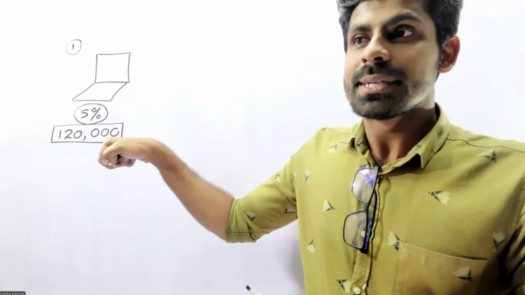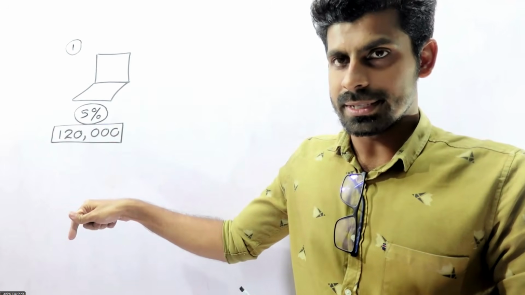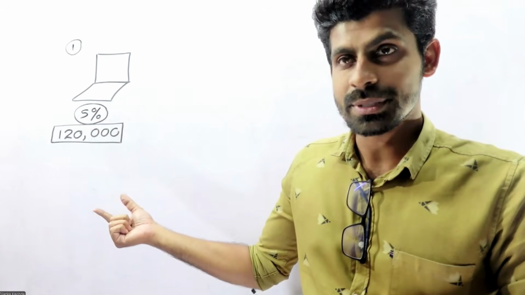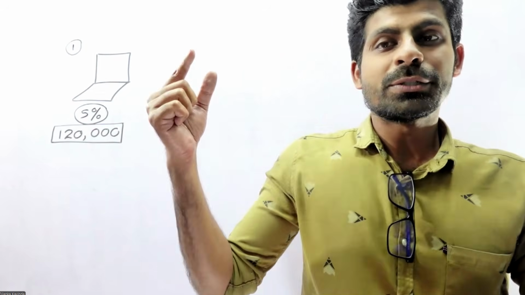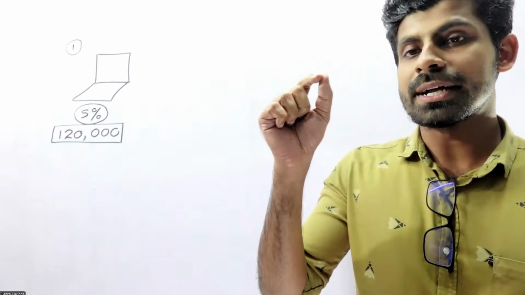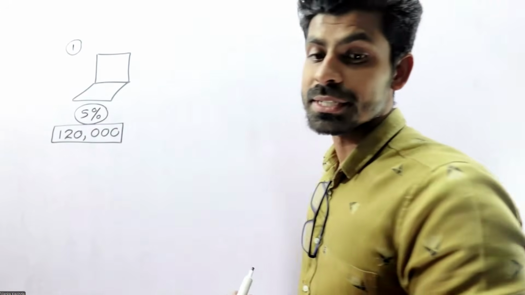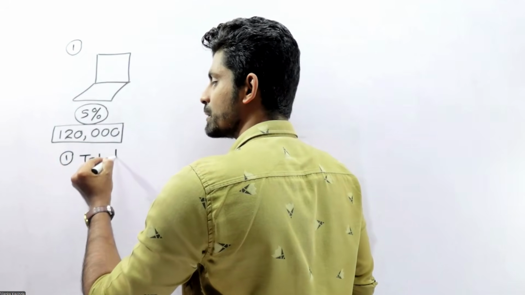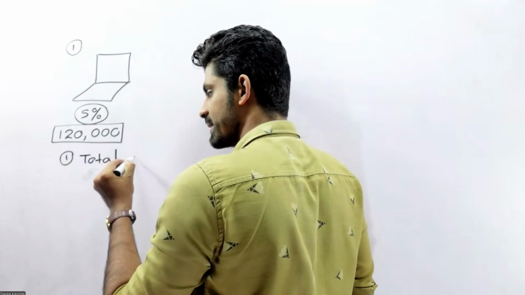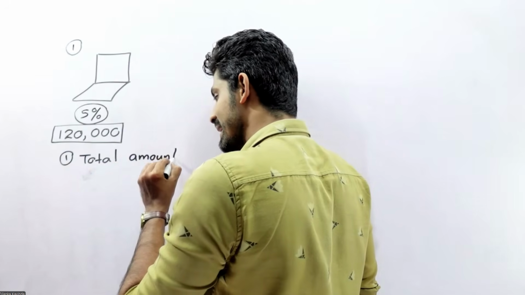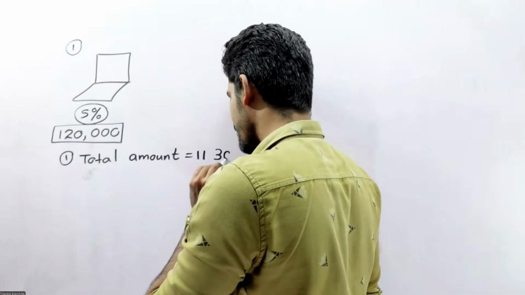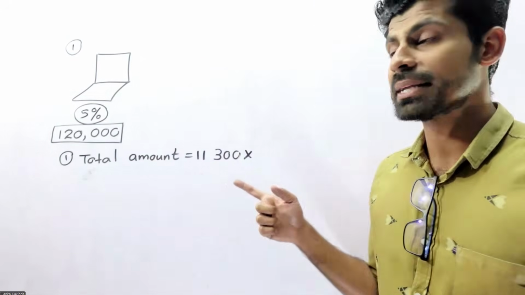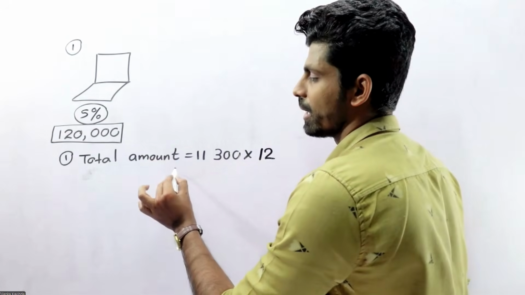But if we are taking it in installments, there should be interest, right? You need to pay 11,300 for a month. 11,300 per month. So what is the total amount? 11,300 per month. How many months are there? 12 months.